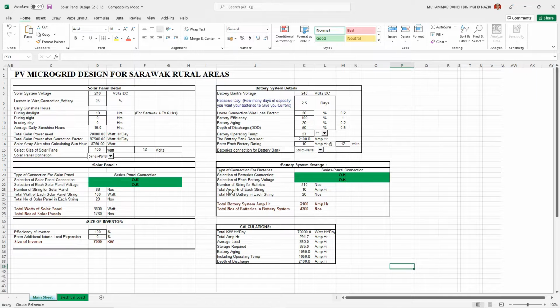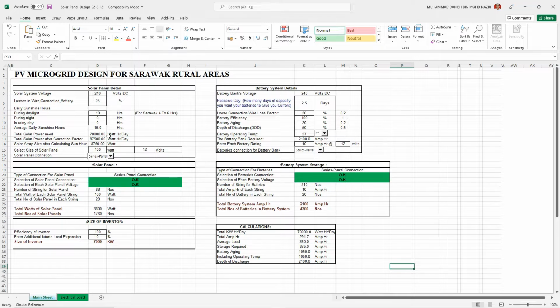For the design, I assume that the daily sunlight is 10 hours on average. For the battery capacity, 2.5 days is the reserve period in case anything happens, such as a rainy day, when the PV solar cannot produce any power. For my system, the solar system voltage is 240 volt DC. The loss in wire connection to the battery is 25%.